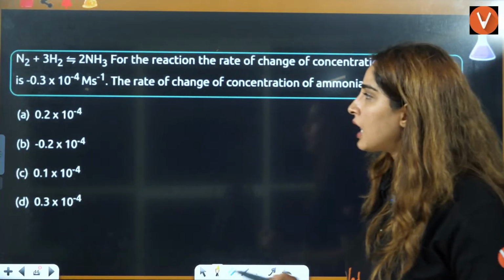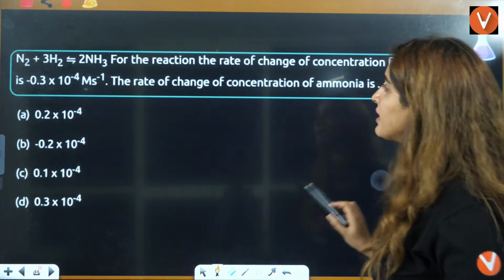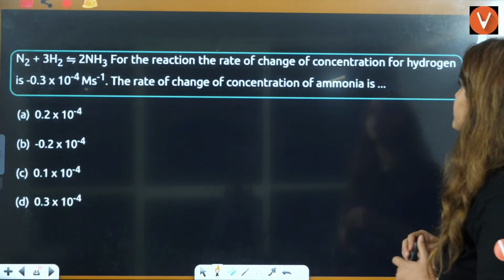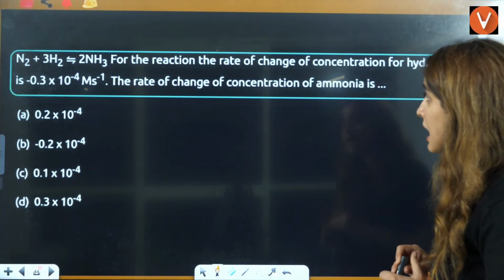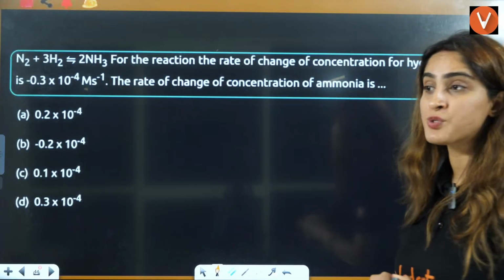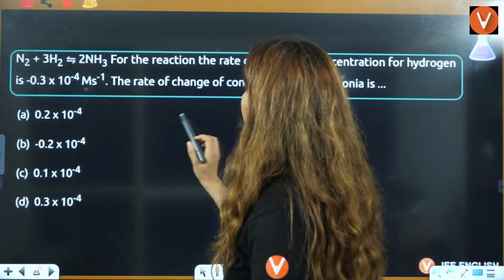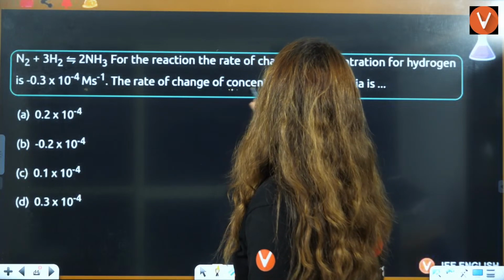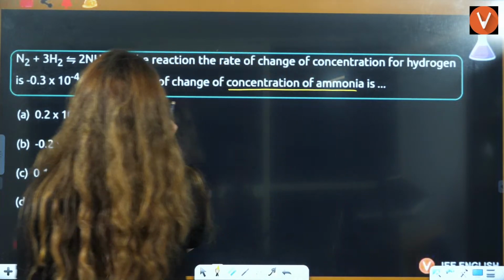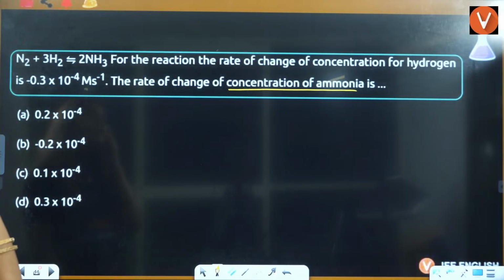Next is, you have a chemical reaction. For a reaction, rate of change of concentration for hydrogen is this. Rate of change of ammonia is what? Directly we will study this. Rate of reaction, we know that rate of change of concentration of ammonia. We have to compare this with the rate of change of concentration of hydrogen.